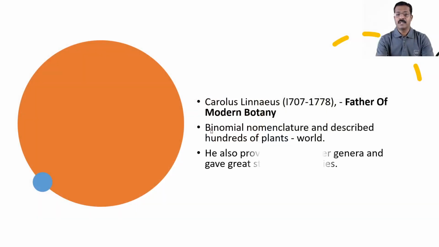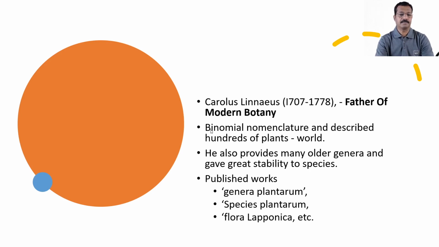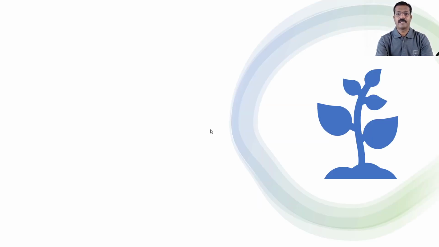The plant has two names, genus and species, that is called binomial nomenclature, which was followed by Carl Linnaeus. He also provided many older genera and gave great stability to the species. He published several important works, for example, Genera Plantarum, Species Plantarum, Flora Laponica, etc.